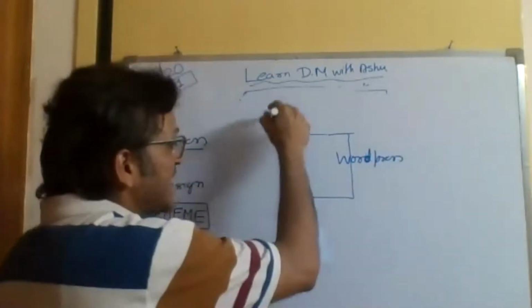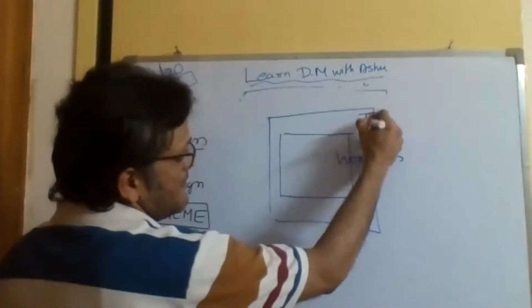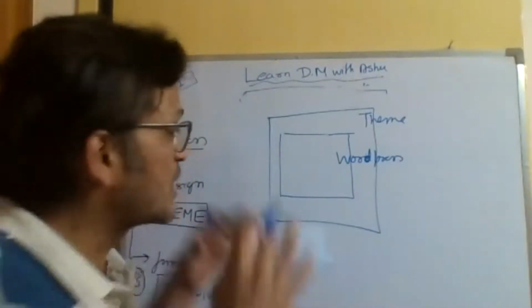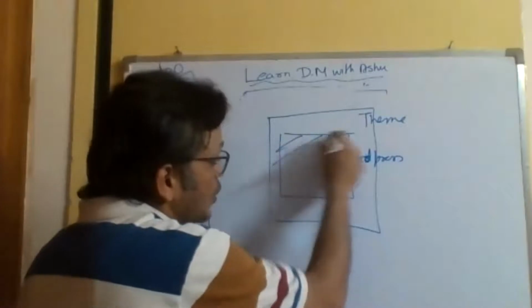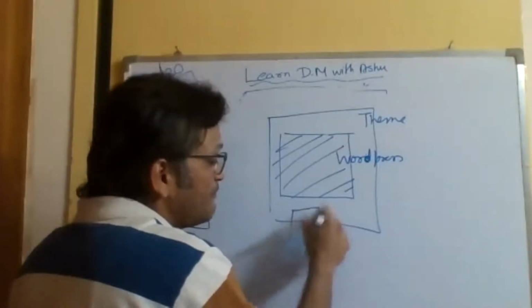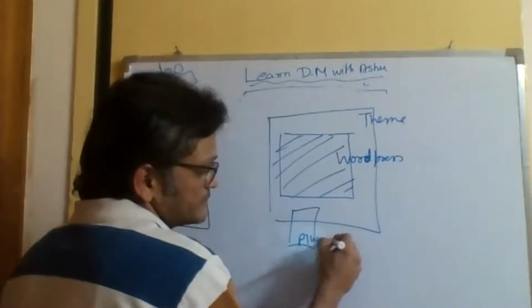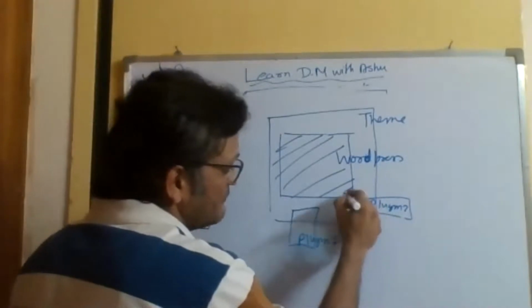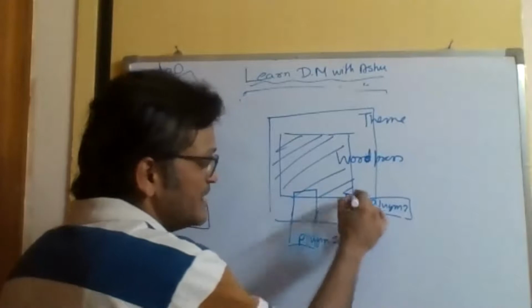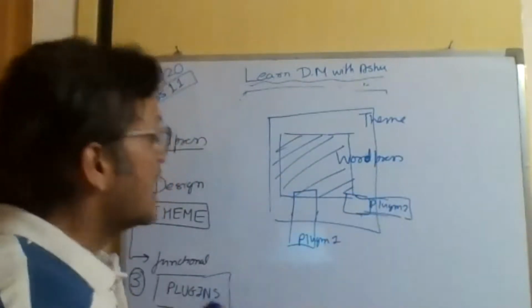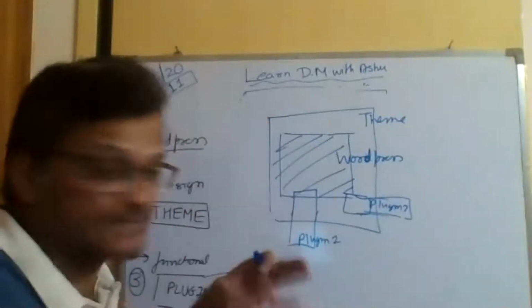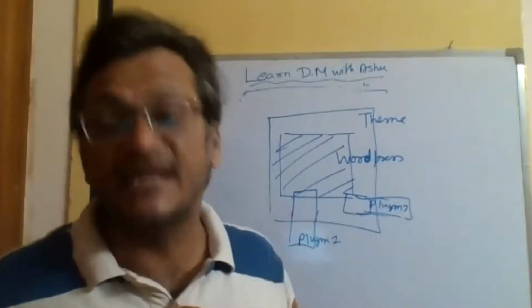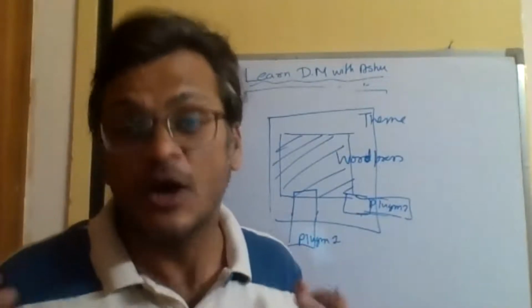On top of this, I put a theme. The theme is the color and look of a WordPress site. So I put a theme on top of the basic WordPress install, and then for different things, I put in plugins. Plugins are not just plugged into the theme, they're also plugged into the WordPress install. Now, if I keep plugging so many of these together, especially plugins, it might be possible that bugs will develop. It is very, very common.